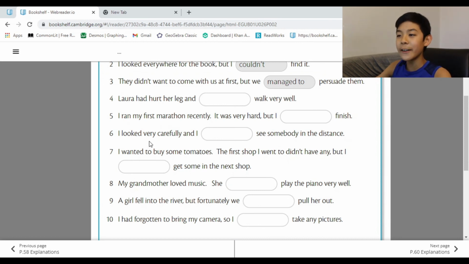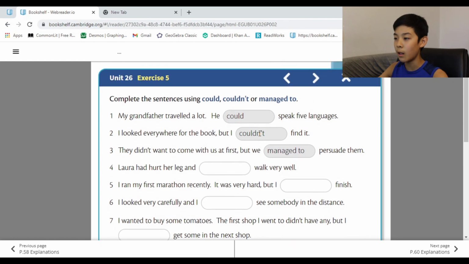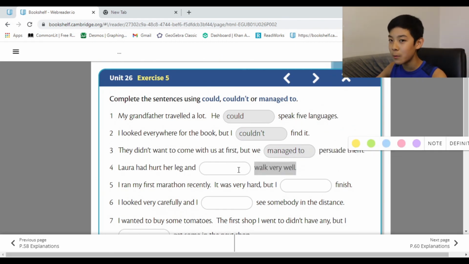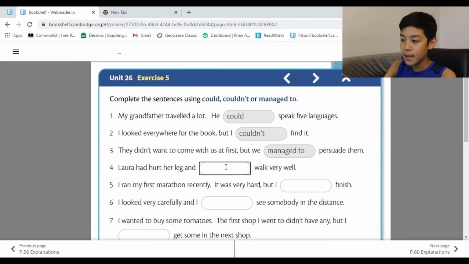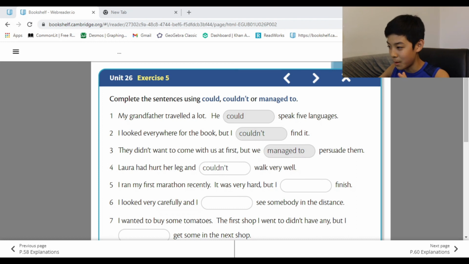Laura had hurt her leg and blank walked very well. Alright, if you hurt your leg, then can you walk very well? I don't think so. So this is couldn't. Alright, now. Give me a second, I'll be right back. Alright, so you couldn't, right.